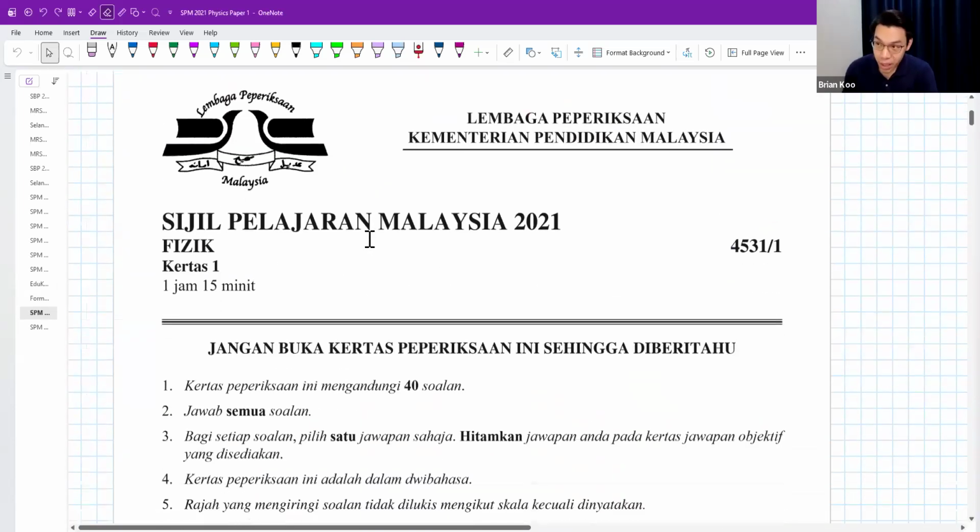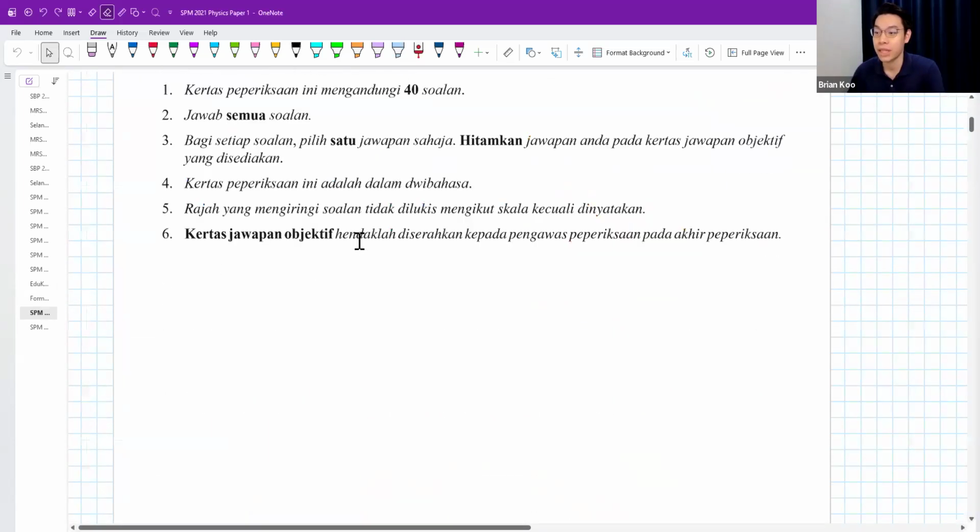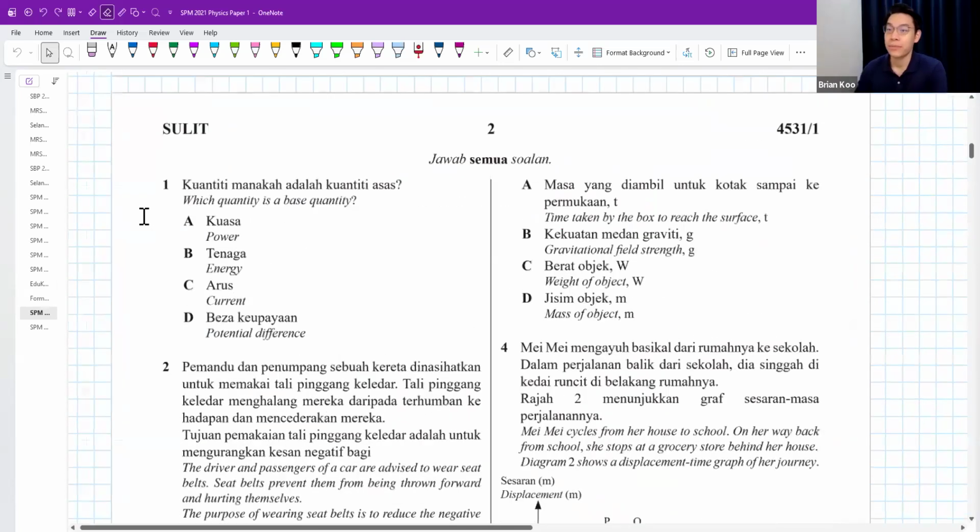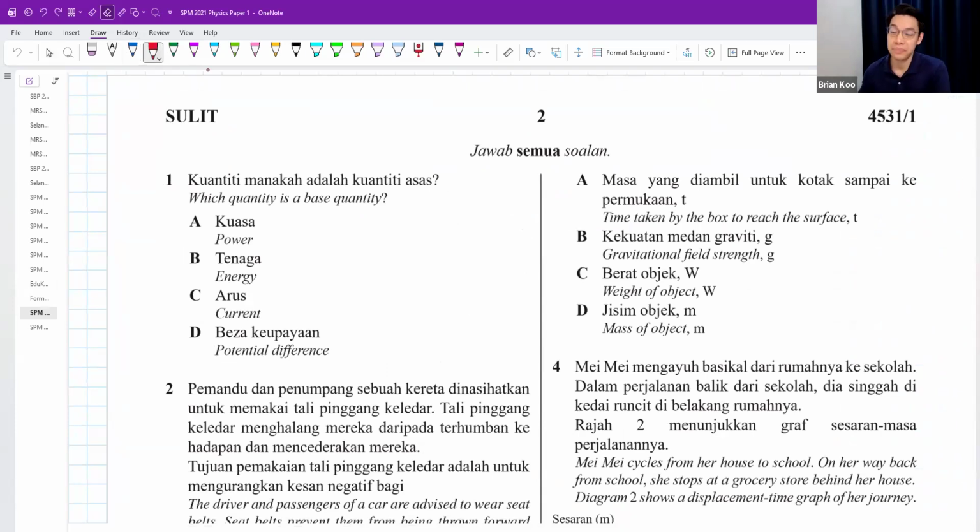Okay, so paper 1, 1 hour 15 minutes, 40 questions. That's that. Question 1. Which quantity is a base quantity? Well, you only have 7 base quantities and you must know all of them. They are the most basic ones. It is current. So what are the 7 things? Mass, length, temperature, current, luminous intensity, as well as amount of substance. Amount of substance, the symbol is N. Okay, I'm missing one. What else?